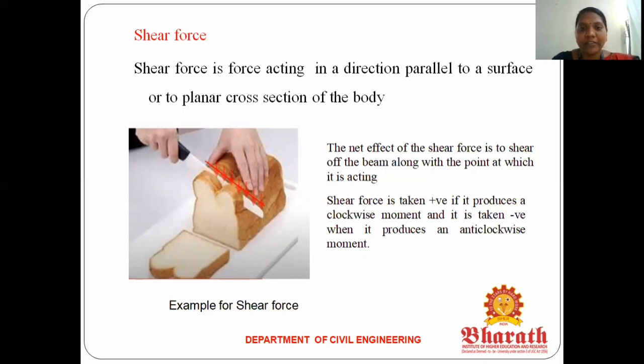So what does shear force mean? The force acting here is the knife, in the direction parallel to the surface. So that is called shear force. The net effect of the shear force on the beam is along the point at which it is acting. Shear force that produces clockwise movement is taken as positive, and that which produces anti-clockwise movement is taken as negative. For the shear force, the same sign convention: positive means clockwise movement, negative means anti-clockwise movement.